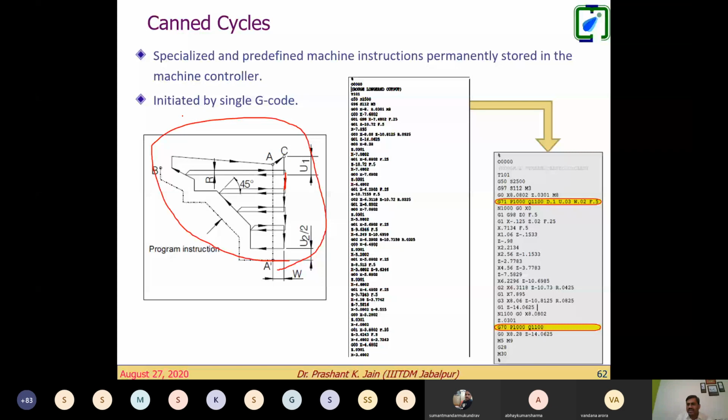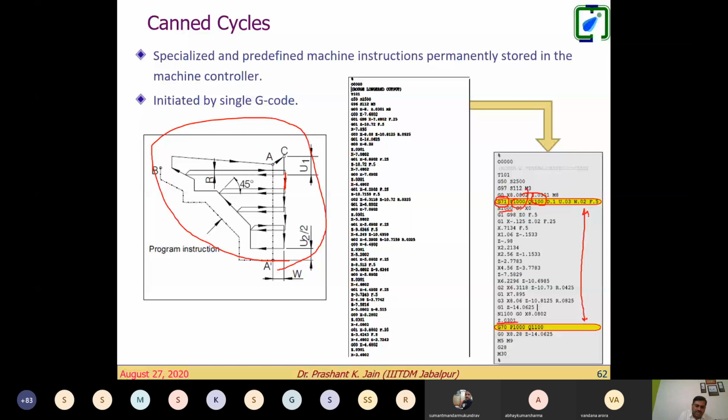We write the canned cycle G71, P1000, Q1000. This is the line number. So the next line will be 1000. Up to here, again Q1000. So these many instructions will be repeated automatically until the cycle geometry has been achieved. That is the computational intelligence the CNC machines require.